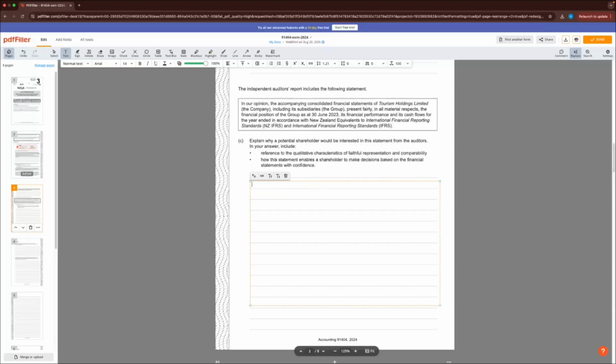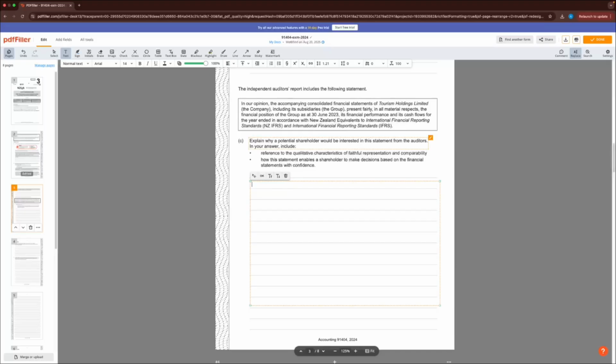Reading through this, in our opinion, this is what the auditors said: the accompanying consolidated financial statements of Tourism Holdings Limited, which is THL, including its subsidiaries, present fairly in all material respects the financial position of the group as at 30th of June 2023, its financial performance and its cash flows for the year ended in accordance with the New Zealand equivalent to International Financial Reporting Standards, the NZIFRS, and International Financial Reporting Standards.